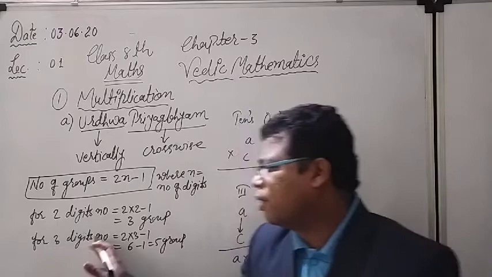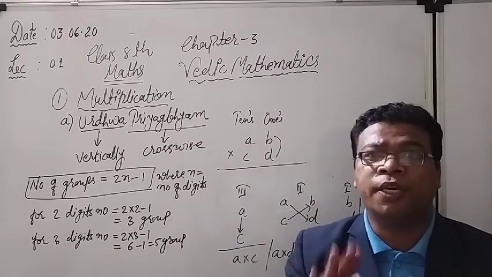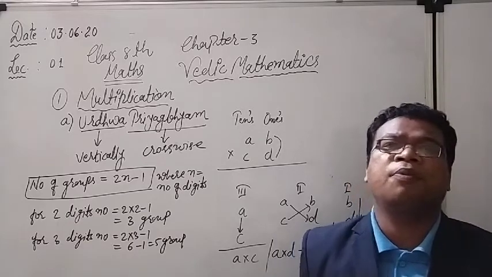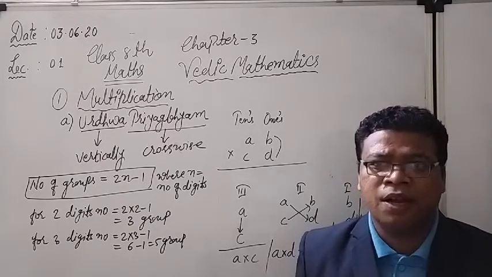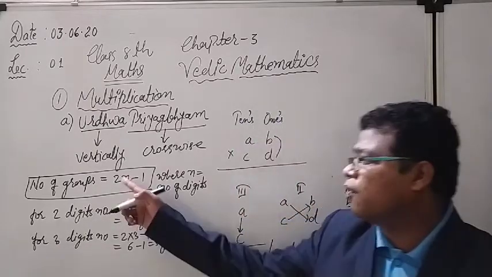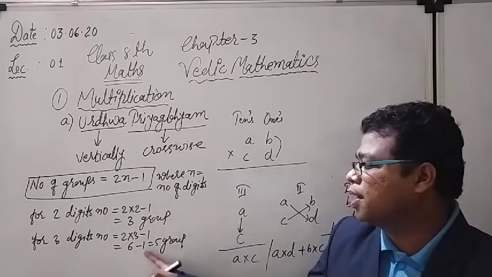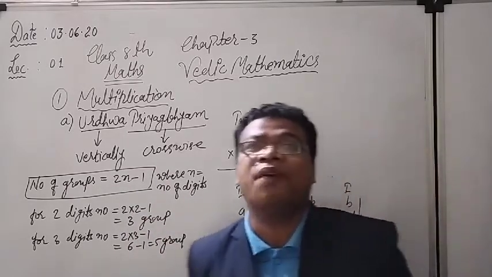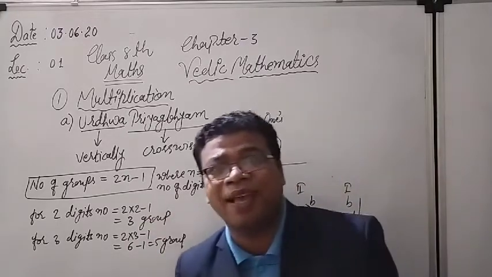Same like that for three-digit numbers. If we want to multiply two 3-digit numbers, for example 123 into 337, these are 3-digit numbers. The hundreds place number is also there. So in that particular case, the number of groups will be 2n minus 1, means 2 into 3 minus 1. It will give me 6 minus 1, 5, meaning there will be a total of 5 groups. We will understand these things with the help of examples.